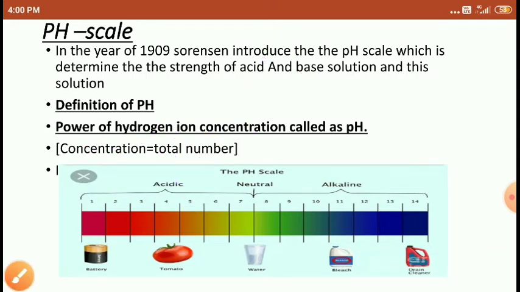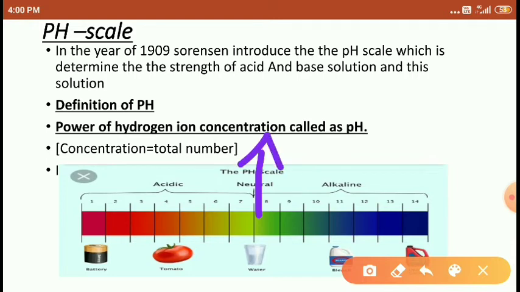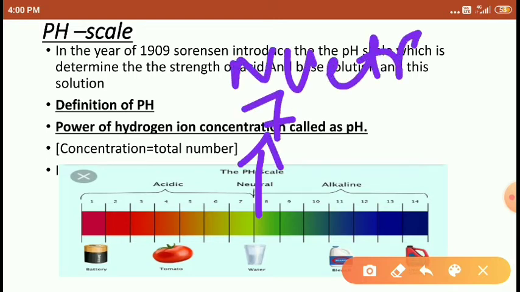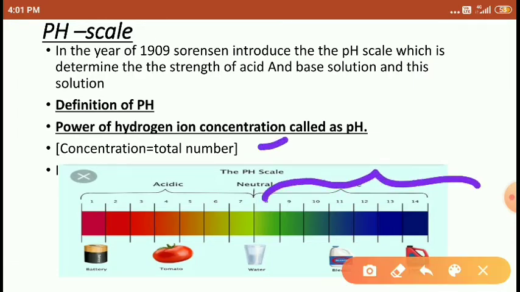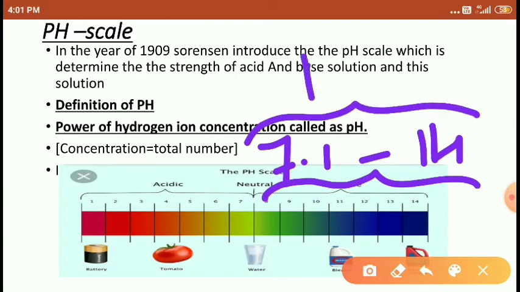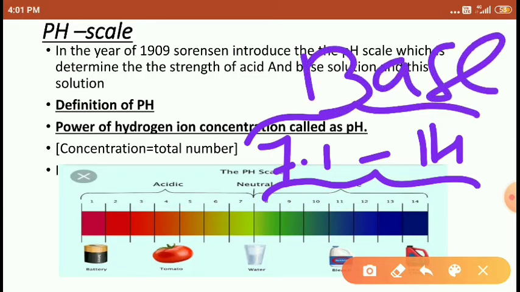Right, students? And pH 7 is considered as neutral. And from 7.1 to 14 is considered as a base. pH 7.1 to 14 is the base.